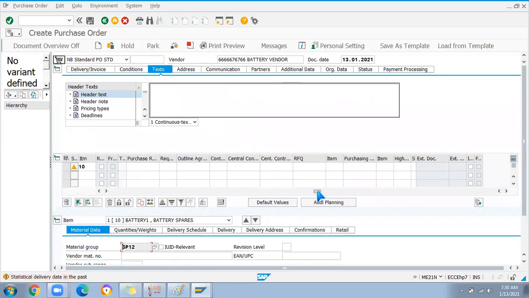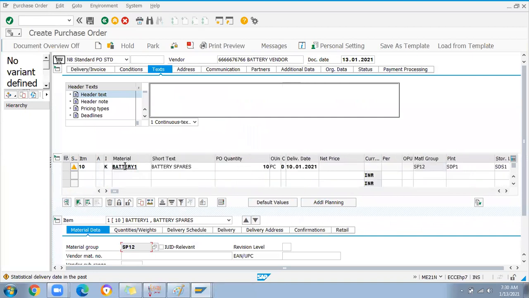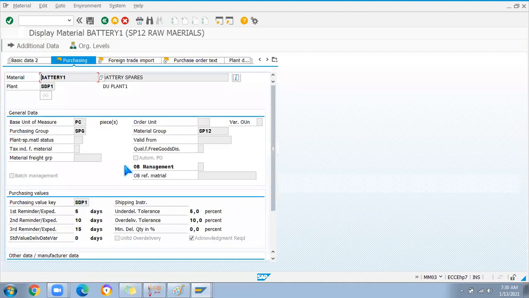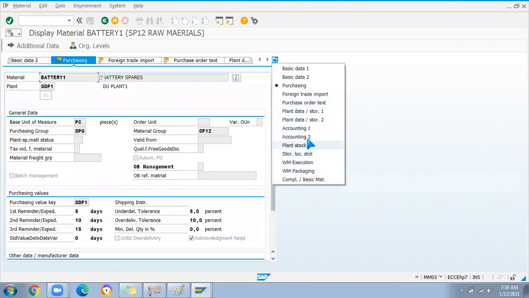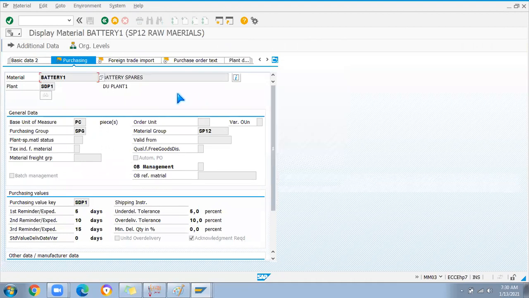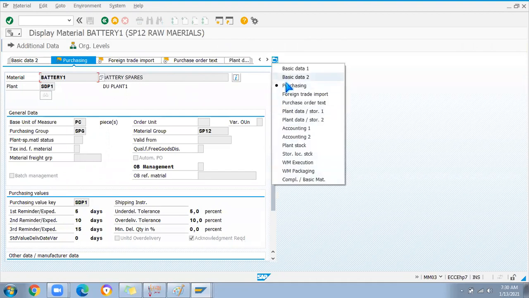Also I want to show you, in case you want to generate PR automatically, the MRP part is not yet covered. When I have proper data in the system, I will explain how to set up MRP related data. For example, here there is no MRP data. So automatic generation of purchase requisition will not happen unless you maintain the MRP views. That is majorly handled by the production planning team, so PP module people will know much more about it.